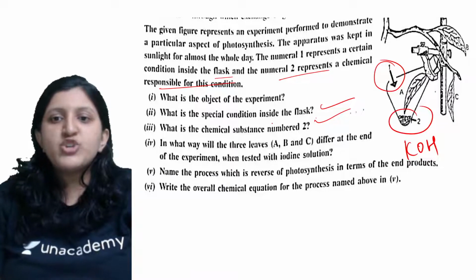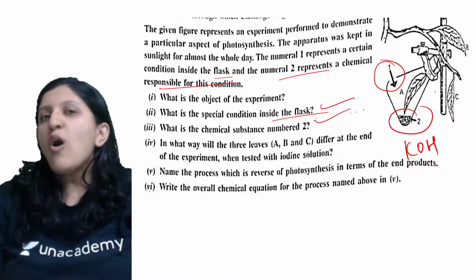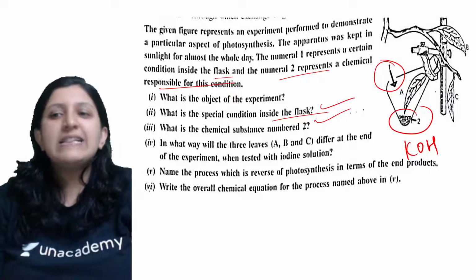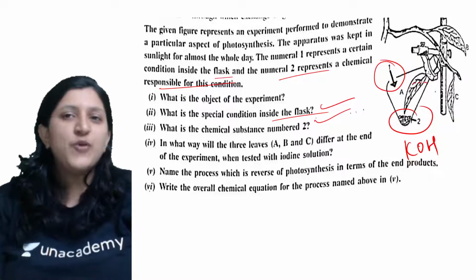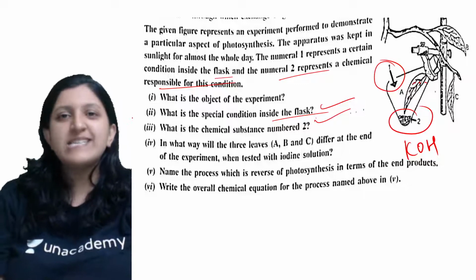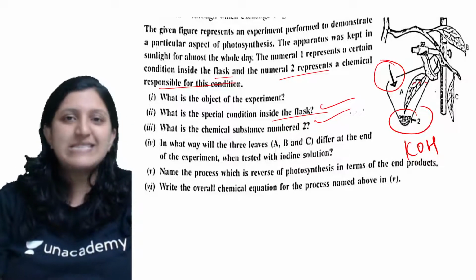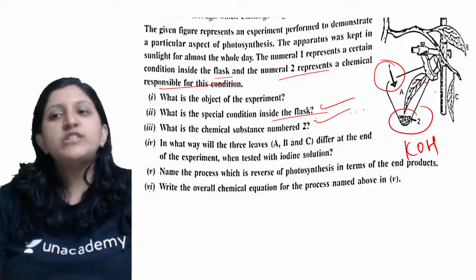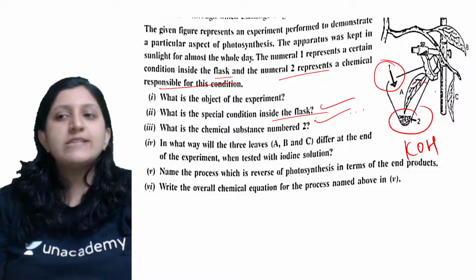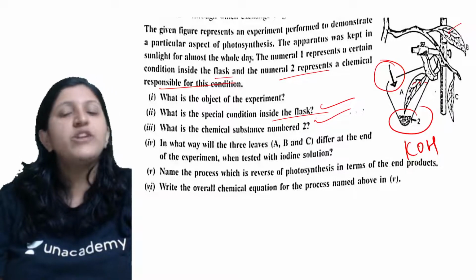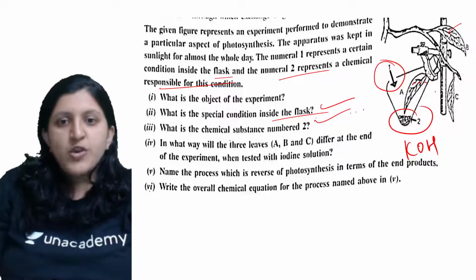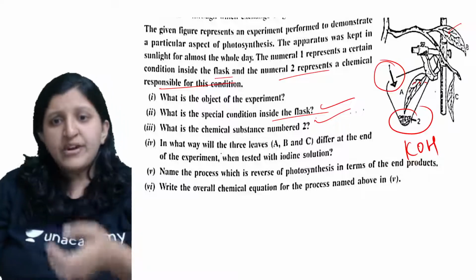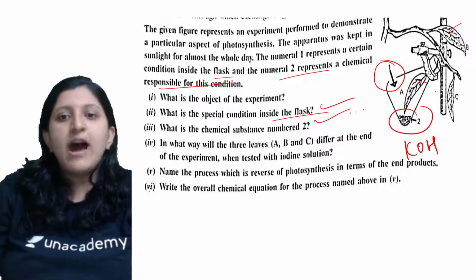Okay, so what is the special condition inside the flask? All the carbon dioxide is going to get absorbed because there is KOH, and this leaf is not going to get any carbon dioxide, so there is no photosynthesis occurring. Since photosynthesis is not occurring there, there is no starch production. So this will remain brown, whereas starch reacts with the iodine solution and turns blue black. Okay, so in what way will the three leaves, that is A, B and C, differ at the end of the experiment when tested with the iodine solution?